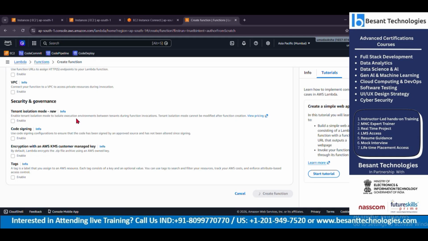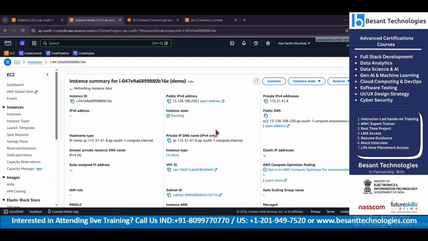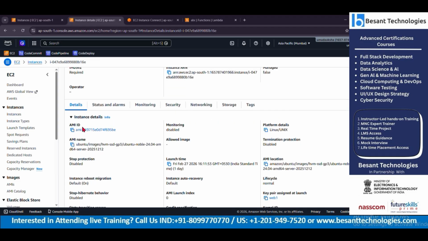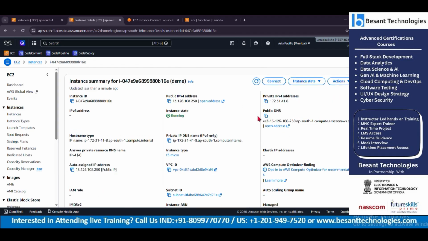So there's no need for me to create a huge server like an EC2 instance, which will have its own CPU, its own bill generated for the storage, and its own VPC. We have to set up subnets and volumes, add a particular security system, and whatnot. There are so many things we have to focus on when creating a machine. So for a small activity, there is no need to create a huge machine like this.